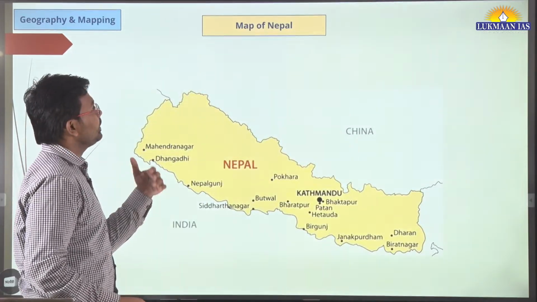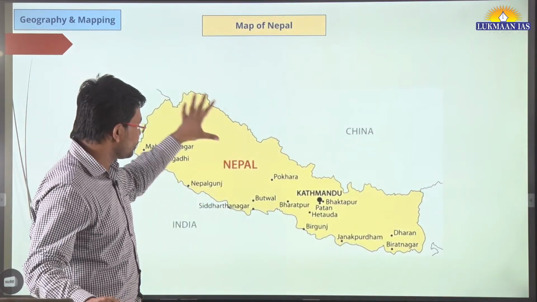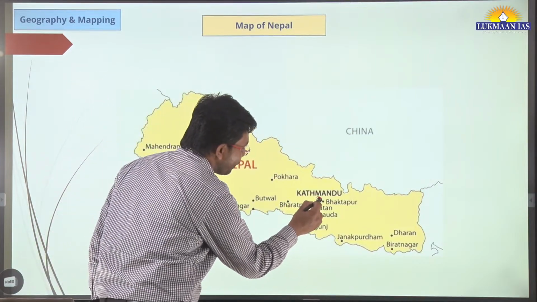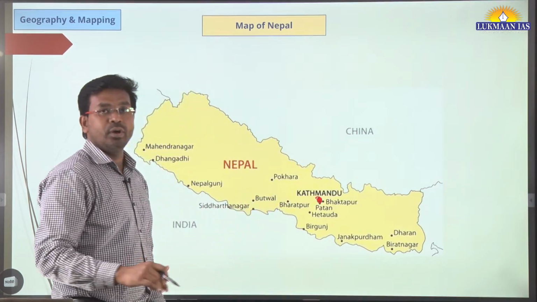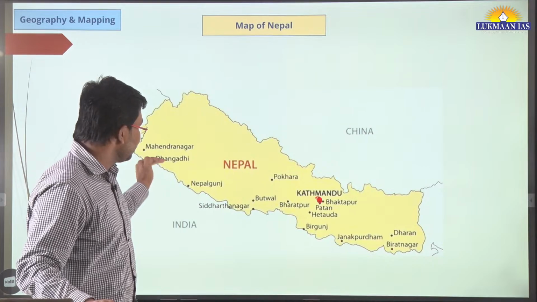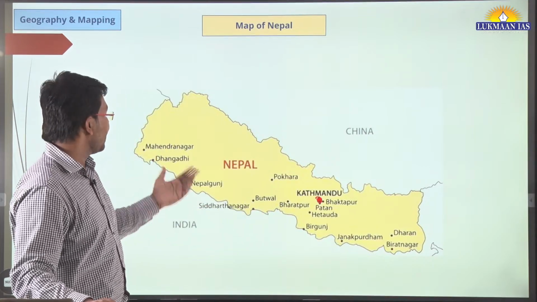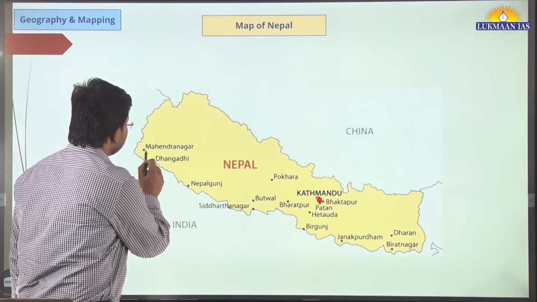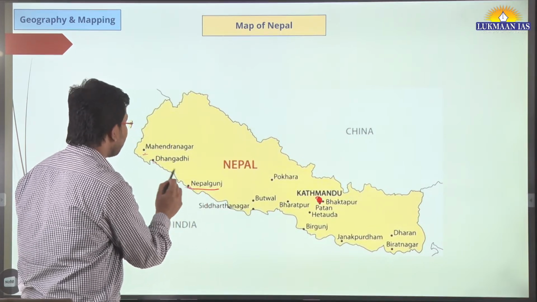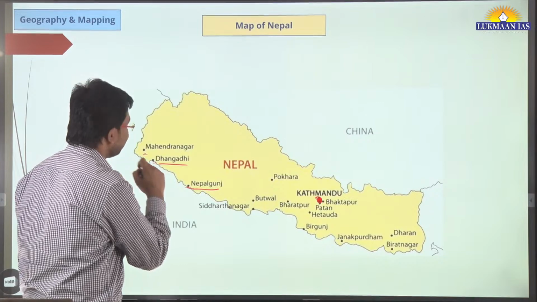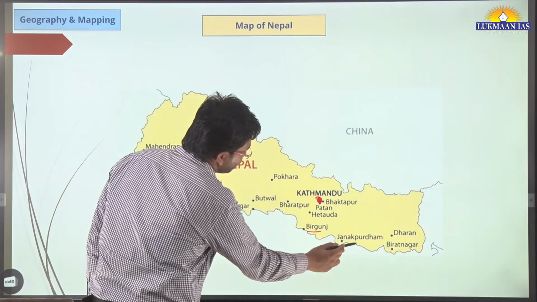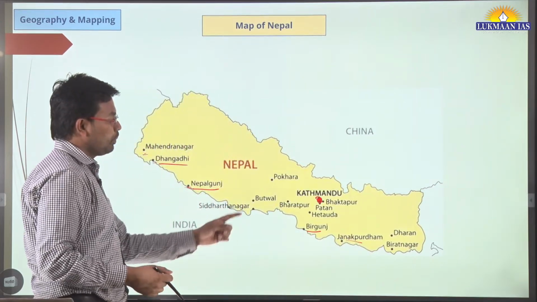And if we talk about the map of Nepal specifically, this is how Nepal looks, and this is the capital of Nepal, which is known as Kathmandu. In this map they have located those places that share a border with India, for example Nepalganj, Dhangadhi, and other regions also, Birgunj, Janakpur Dham.